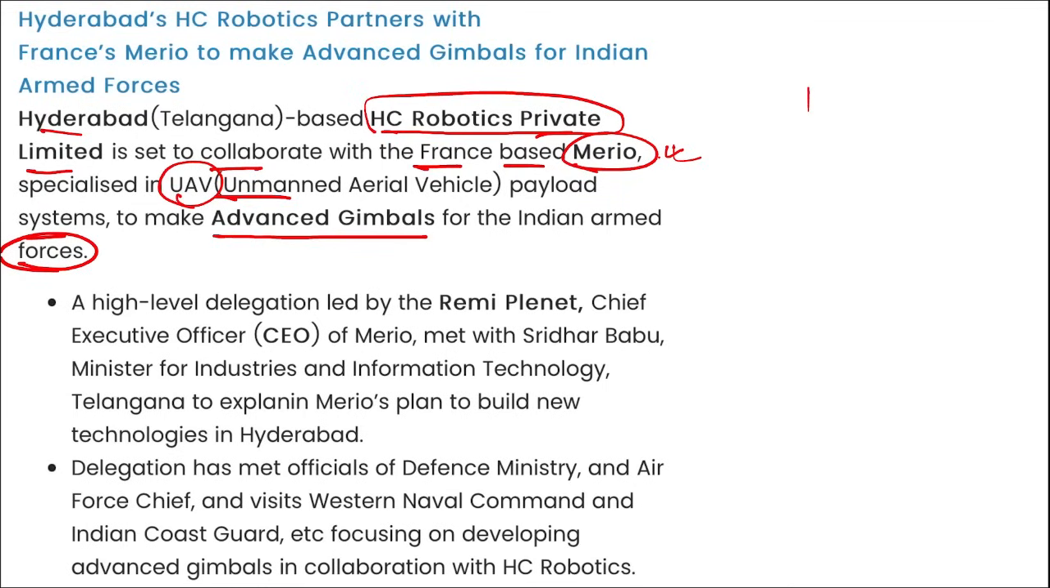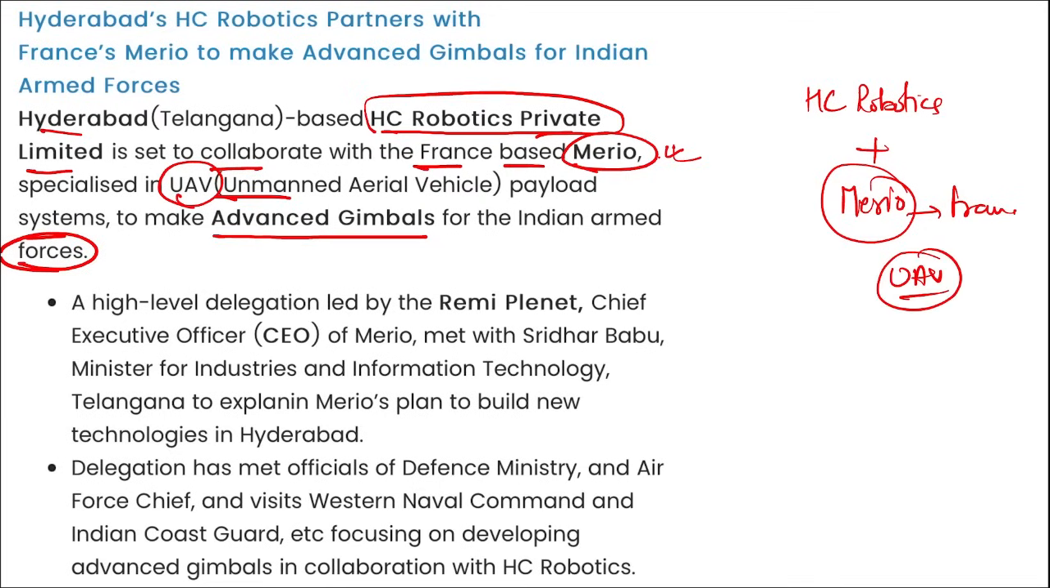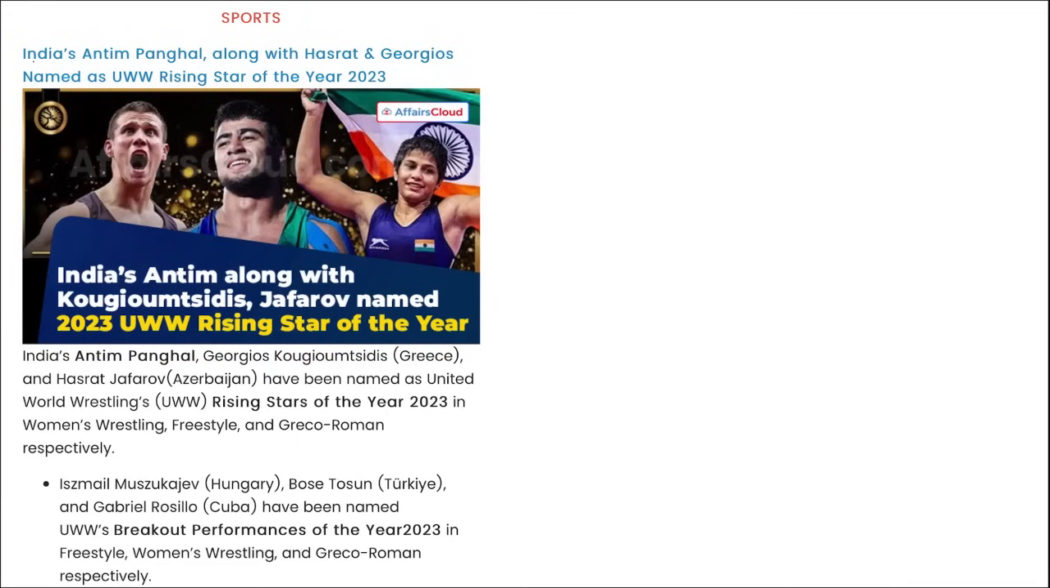Correct. So it is Hyderabad-based HC Robotics. They will be collaborating with whom? They will be collaborating with Mario. It is a France-based company that is specialized in unmanned aerial vehicle payload systems, and they will be developing what? Advanced gimbals. They will be developed for the Indian Armed Forces. Right? Take a note.